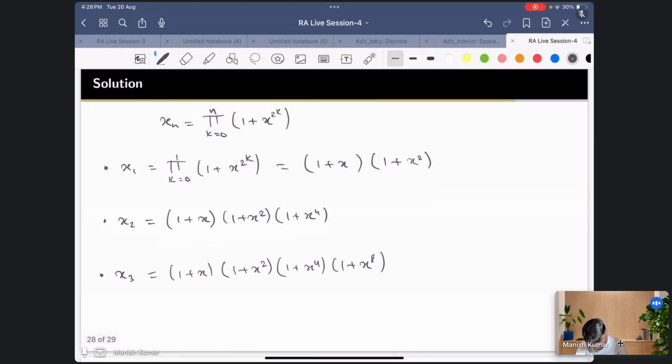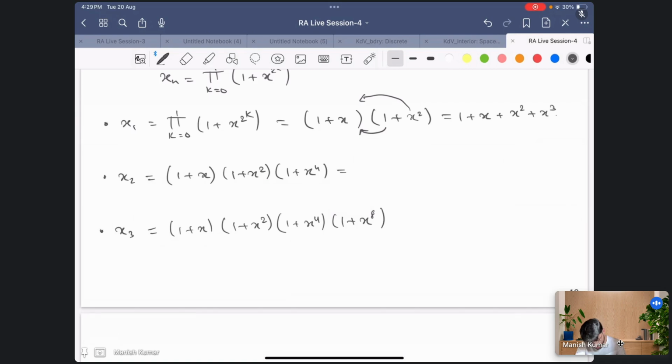So let us notice this. If I further multiply, first multiply with 1 from this side, so I'll get 1 plus x. Now multiply by x square, so I'll get plus x square plus x cube. Over here the same thing, I'll just write what we have obtained above: 1 plus x plus x square plus x cube. See, the power where it ends is where the next one starts. So then 1 plus x raised to the power 4.